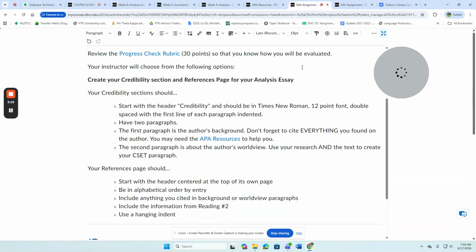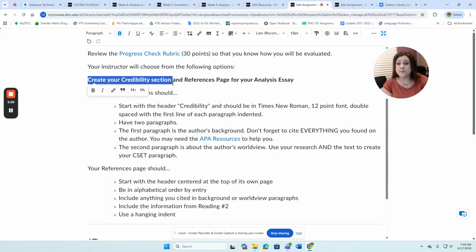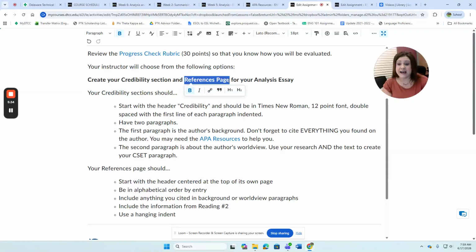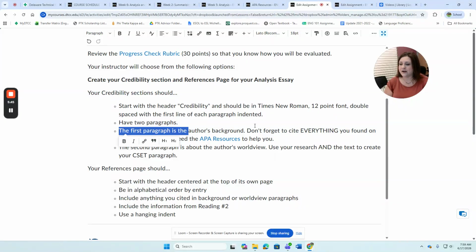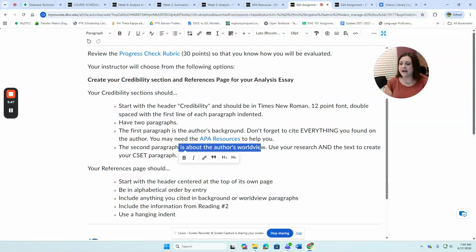For your progress check, you are writing your credibility section, so that's two paragraphs, and then creating your references page as well. Okay, so making sure that you have all of that set and ready to go. So you'll have 2 paragraphs for your credibility. You'll do 1 paragraph on the author's background, right? And 1 paragraph on worldview.